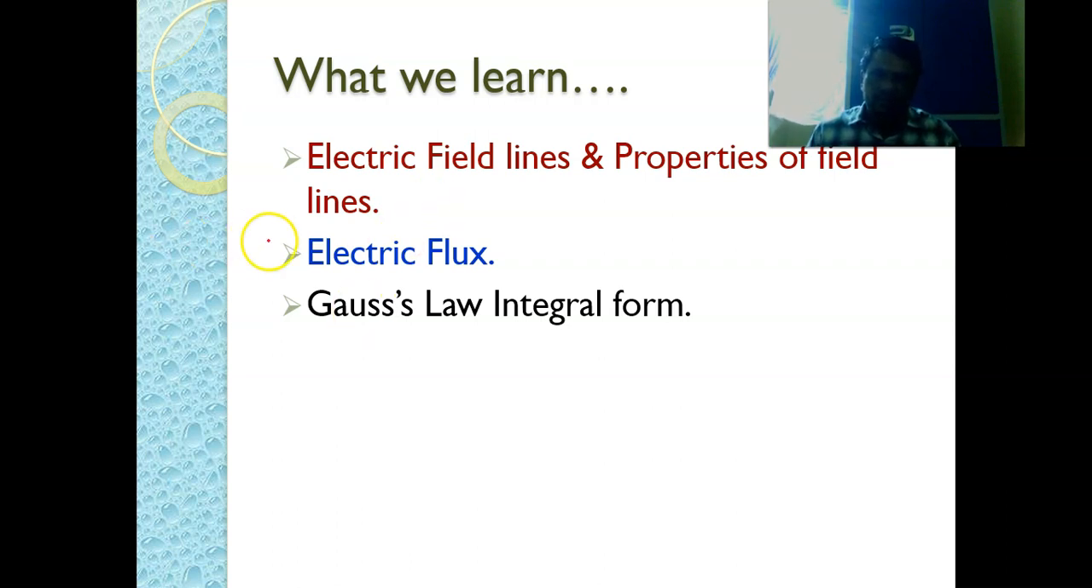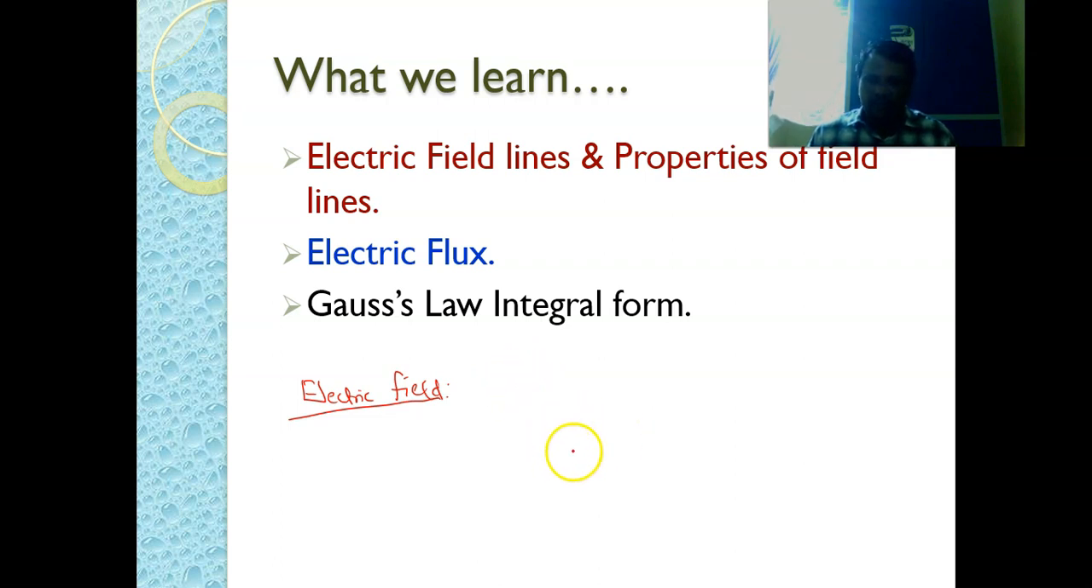In the earlier lecture, we learned a few things. What do you mean by electric field? We have discussed electric field. Electric field is nothing but the area surrounded by a charge or group of charges in which we bring a unit positive charge from infinity to that particular place.